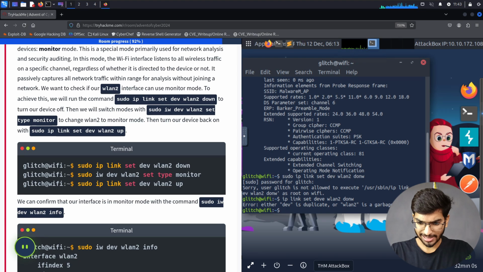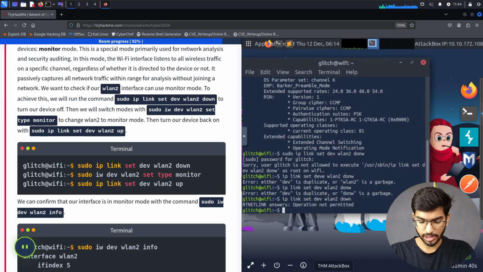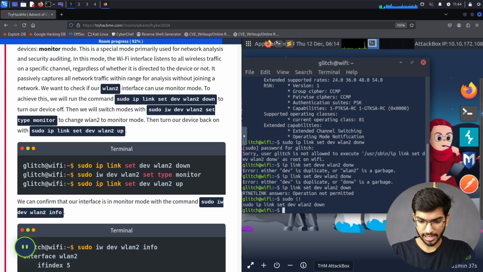It's garbage. Okay, why is that saying that? Okay, dev, I misspelled that. So dev wlan2 down. Operation not permitted, which means I need sudo itself, and it says yeah, it ran. So it was sudo ip link, right? Yeah, that's what the command was. I don't know what exactly happened here, but yeah, sudo works. So now we have turned down our interface, which was trying to scan for all the networks.